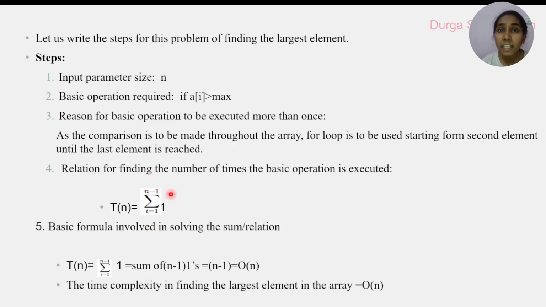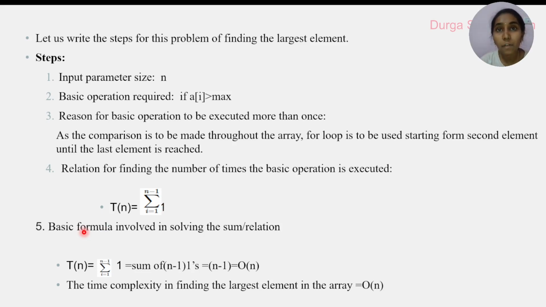Now, how many times is the basic operation executing for every iteration? For every repetition, the basic operation is executing only one time. So that's why here 1. And the fifth point is, using a standard formula, we have to find the time complexity.